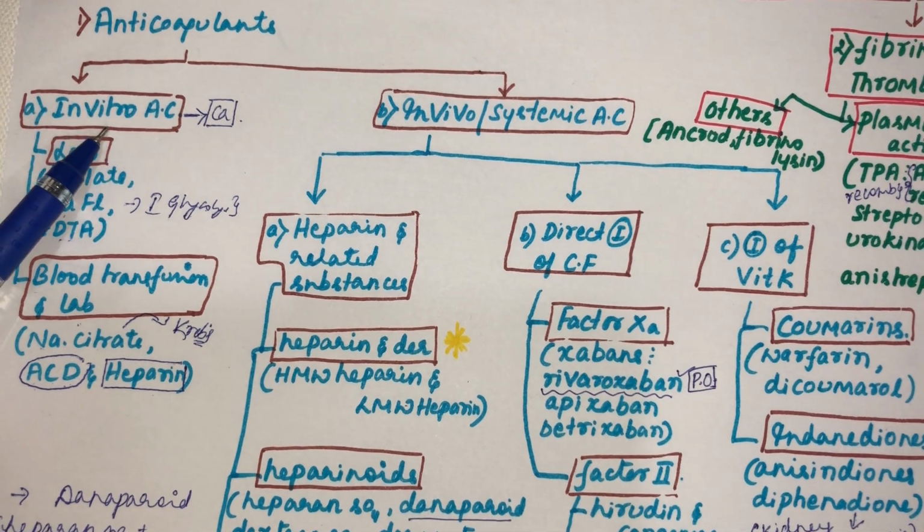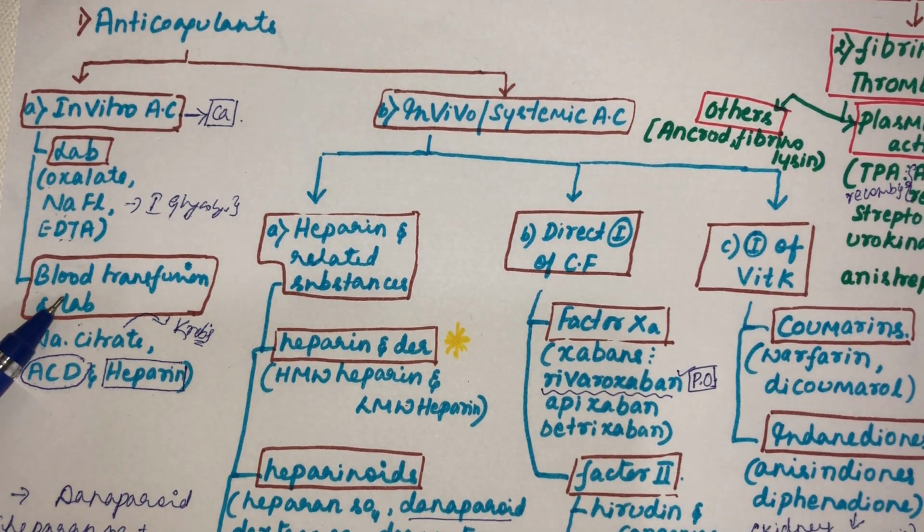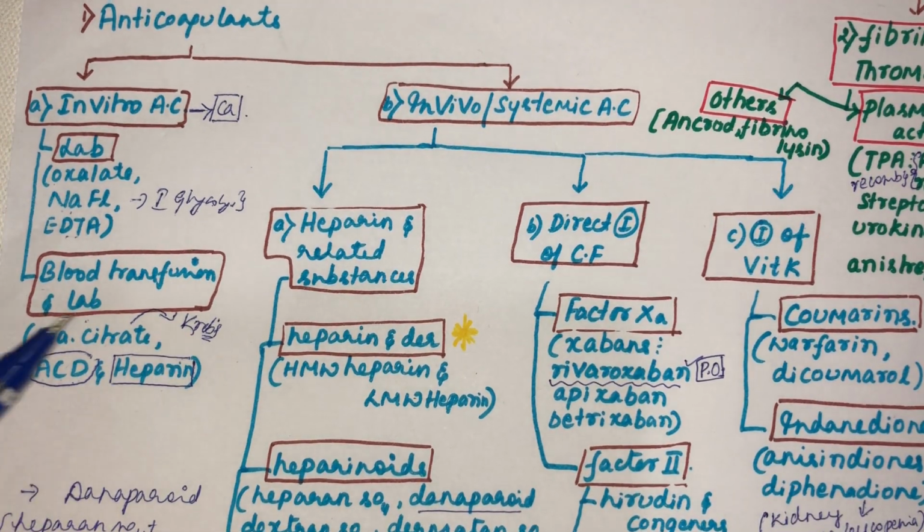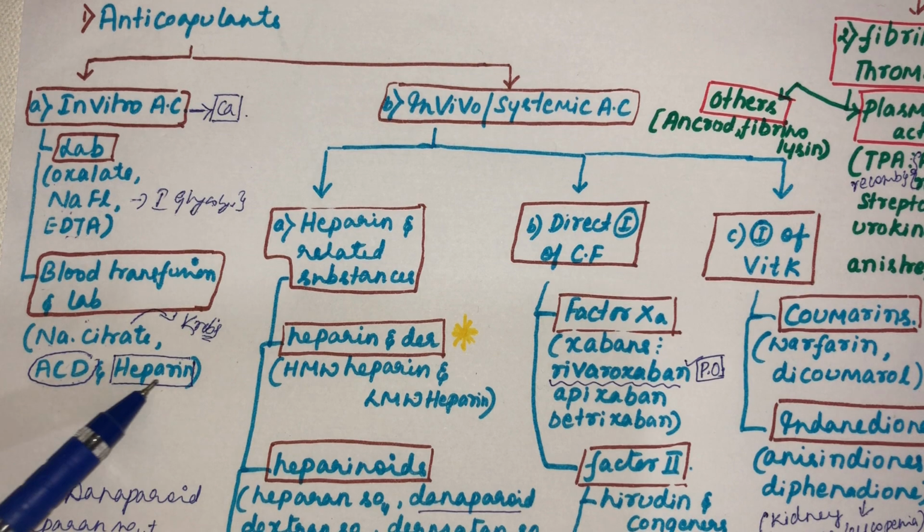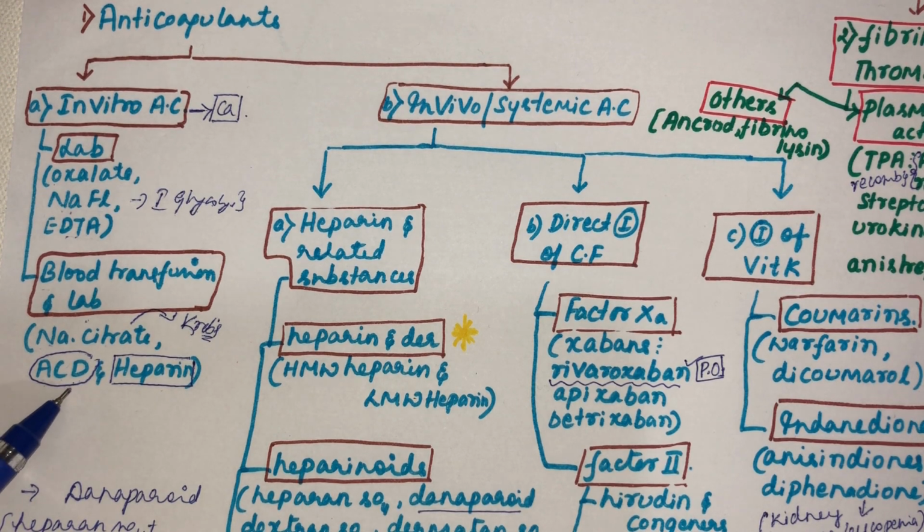In vitro anticoagulants are for laboratory purposes and for blood transfusion. So exclusively for laboratory purposes, what anticoagulants do we use? Oxalate, sodium fluoride, EDTA. Why don't we use them for blood transfusion? Because of their toxicity potential. There are separate anticoagulants available for blood transfusion: sodium citrate, ACD and heparin, of which ACD is very commonly used.